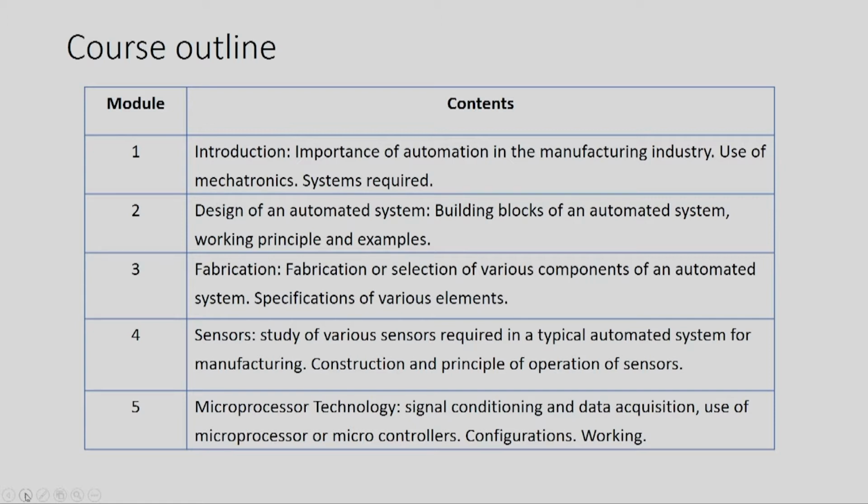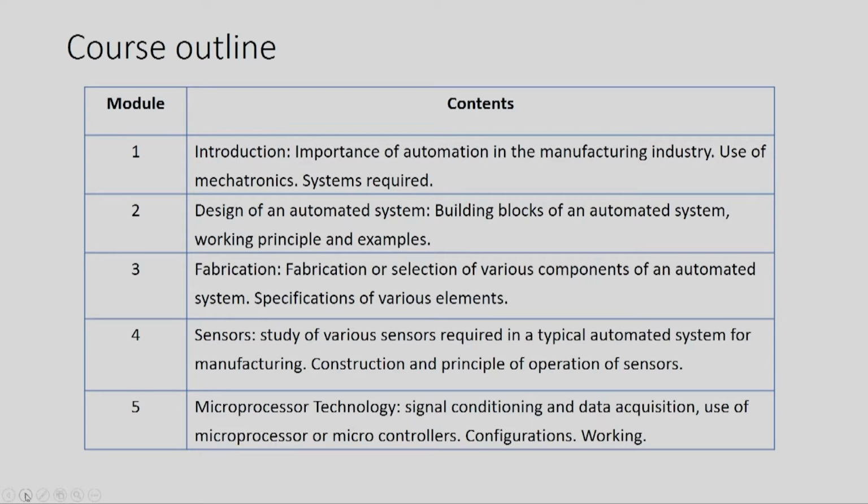In module 2, we will study the building blocks of a typical automated system which is a mechatronics based system, the working principle, and we will look at some of the examples related to automated systems. In module 3, the fabrication details or selection of various components of automated systems will be discussed. How to specify various sensor elements or the constructional elements will be studied.